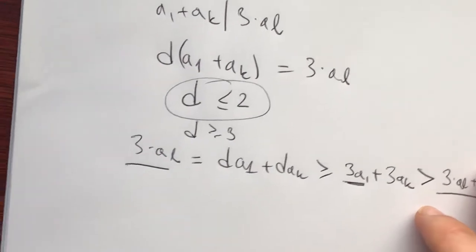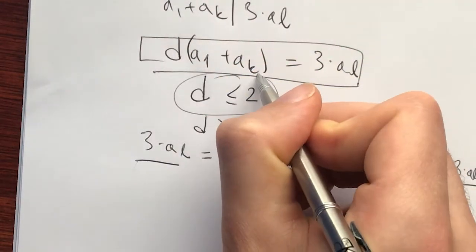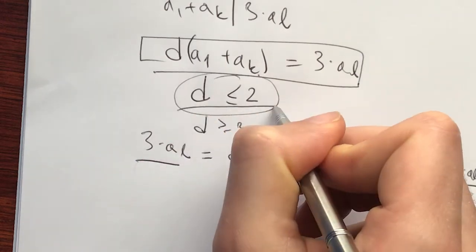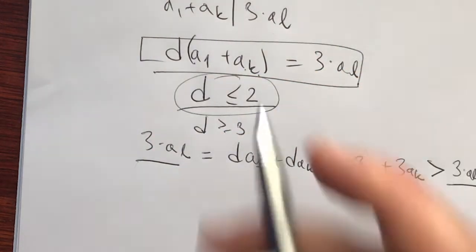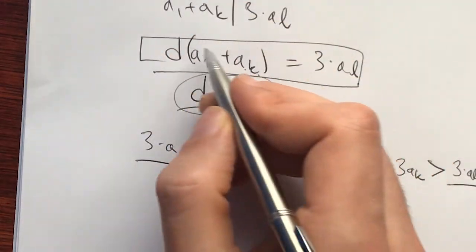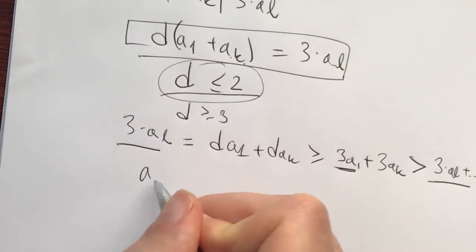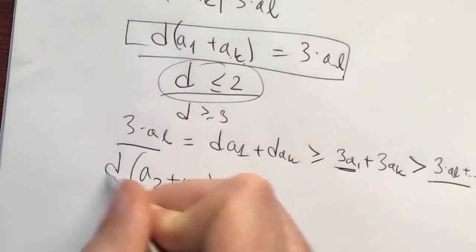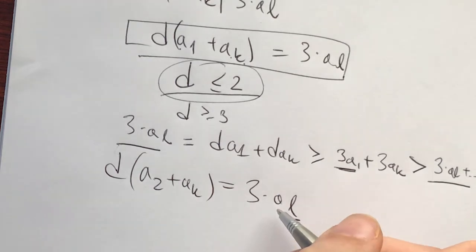And now I have this pretty nice thing right here. For all k, d is less than or equal to 2, and (a1 plus ak) times d is 3 times al. This is also the reasoning why I took a1 with any other number. Because if I took, say, (a2 plus ak) times d is equal to 3 times al, l could be 1. So this is a lot less general.